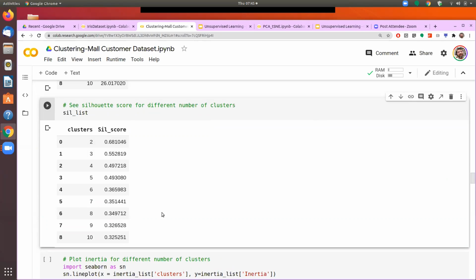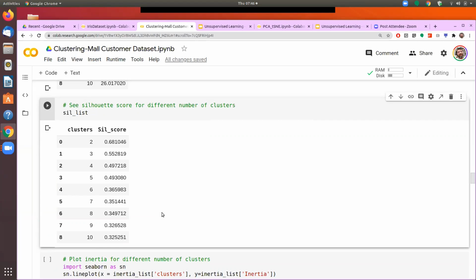Also, just to refer again, what were these inertia and the silhouette score? The difference was that inertia is only taking the distance between the center of the cluster and all the other elements which belong to that cluster. So we take the Euclidean distance between the center and all the other observations. That is forming the inertia score. So the average of that would be the inertia score.